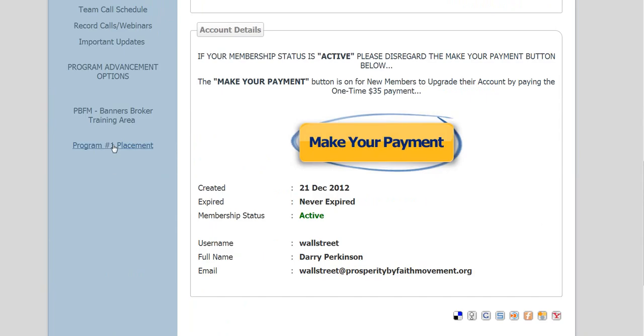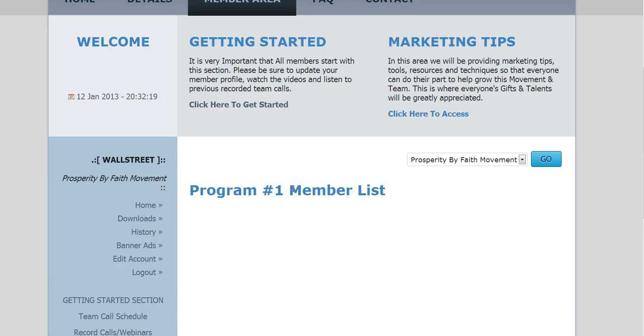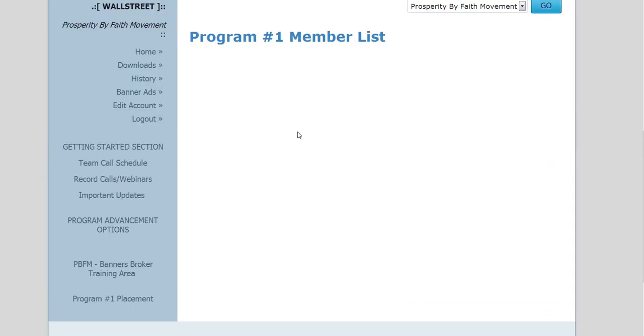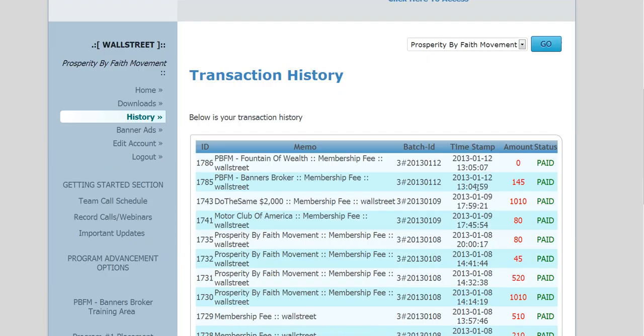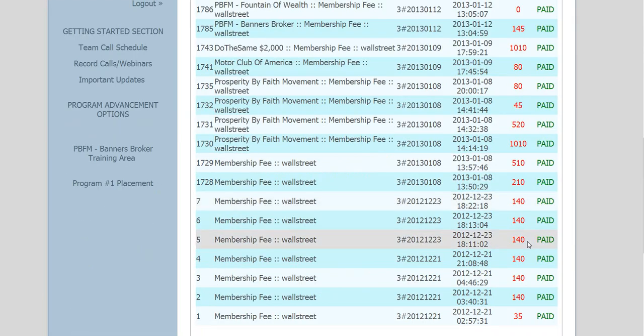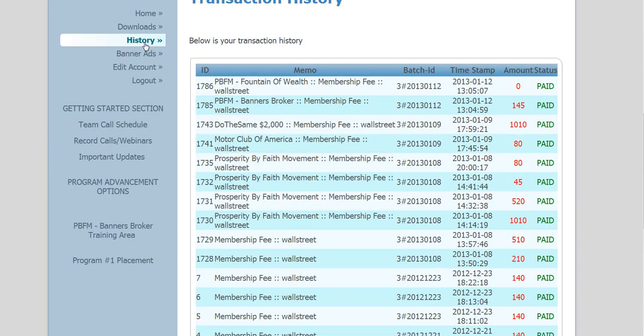Now, we get down in here, Program 1 placement. This is going to be the people. It's going to be a scrolling list of members in Program 1. Remember that you will also see that for your own, to see where you are in Program 1, 2, or 3, you'll see all that information right here. You'll see it in your history.